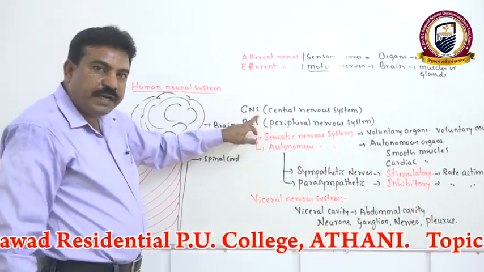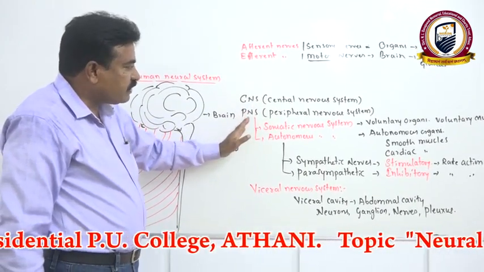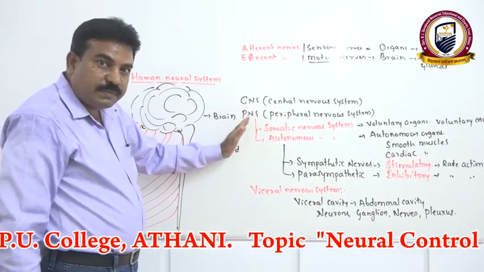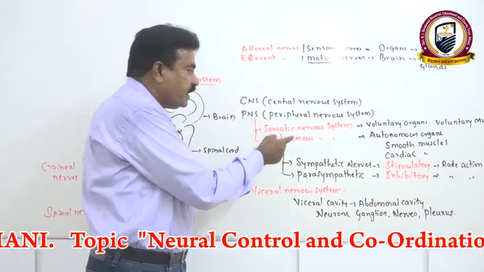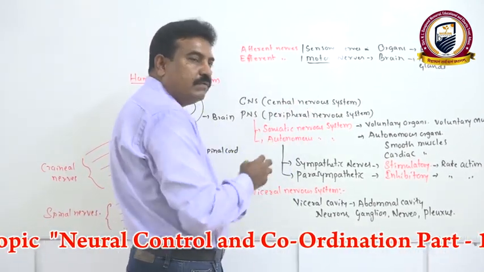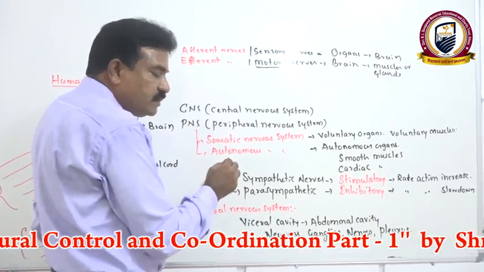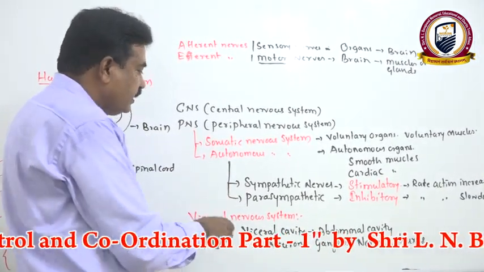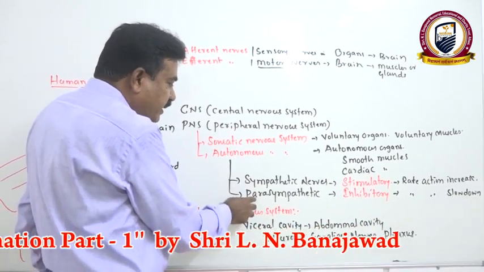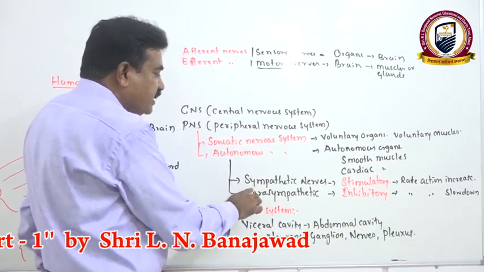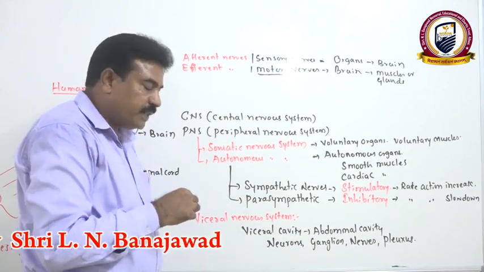In such a way, the nervous system we first mainly classify as CNS. It includes brain and spinal cord. The peripheral nervous system is the nerves of the spinal cord and brain. We classify based on function. The somatic nervous system is the voluntary nervous system. The autonomous nervous system is involuntary. In that, sympathetic is stimulatory in nature. Parasympathetic is inhibitory. Rate of action increases by the action of the sympathetic nerve.